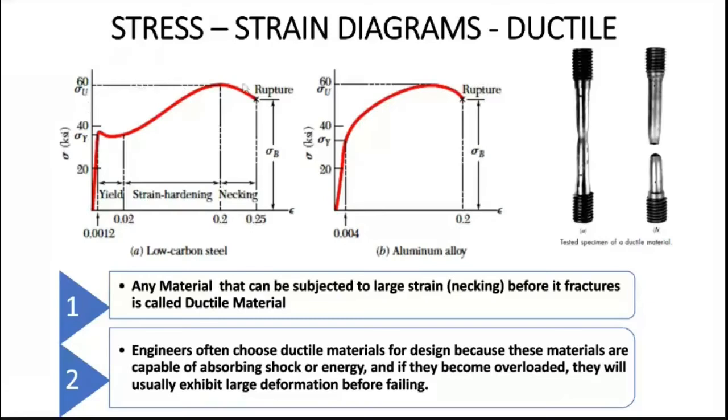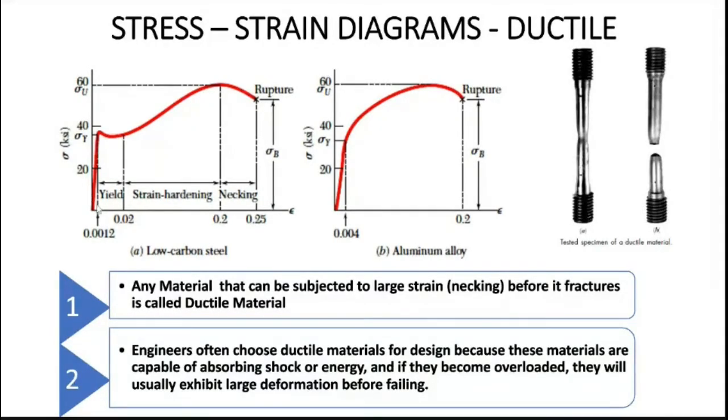This material here is a low carbon steel, right? Low carbon steel is mild steel. That means my carbon percentage is less than 0.15. So it is very, very less. So we can use this type of material for most of the cases, because it is a very ductile material, but it is very corrosive.